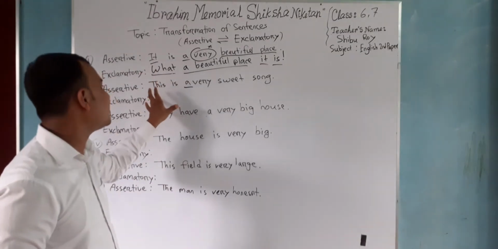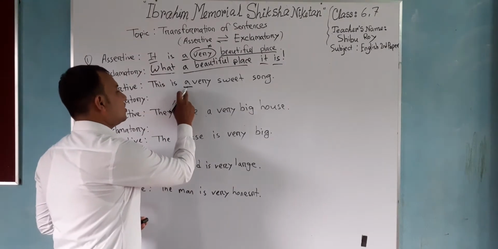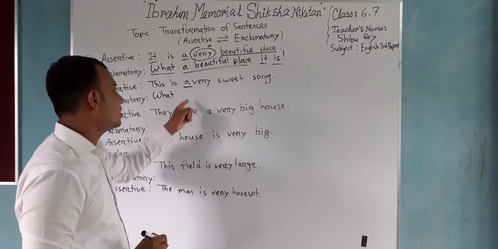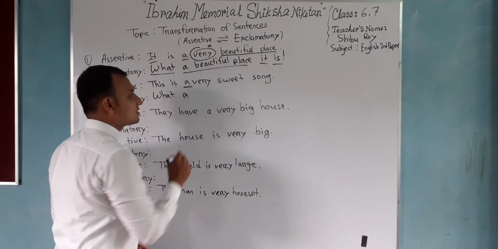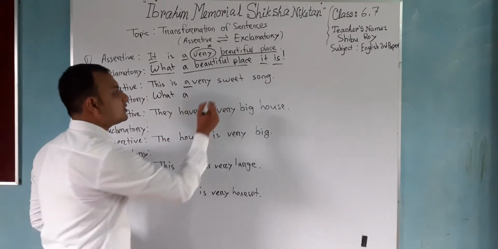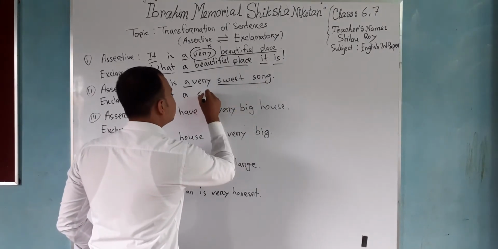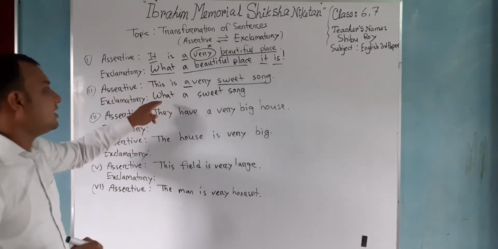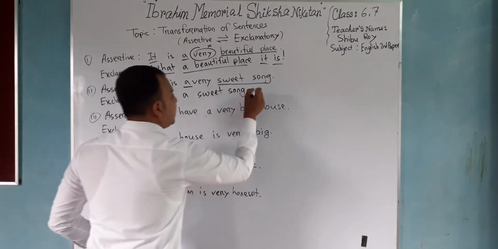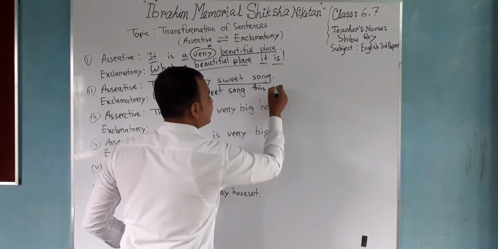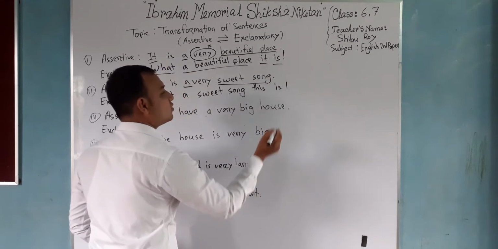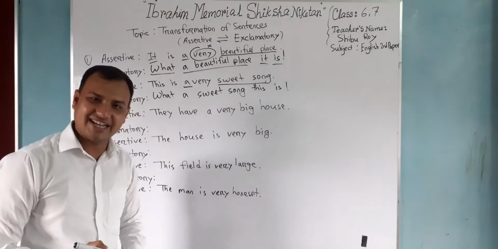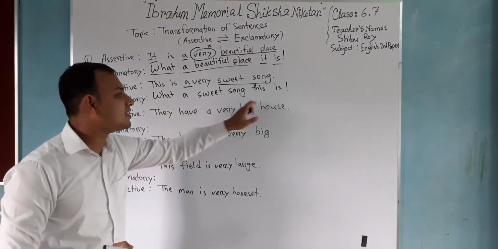We'll put what, after that the article A, after that the latter part, sweet song, and we'll put the subject this, and last one is the verb, and lastly we put the exclamation sign. So: what a sweet song this is!